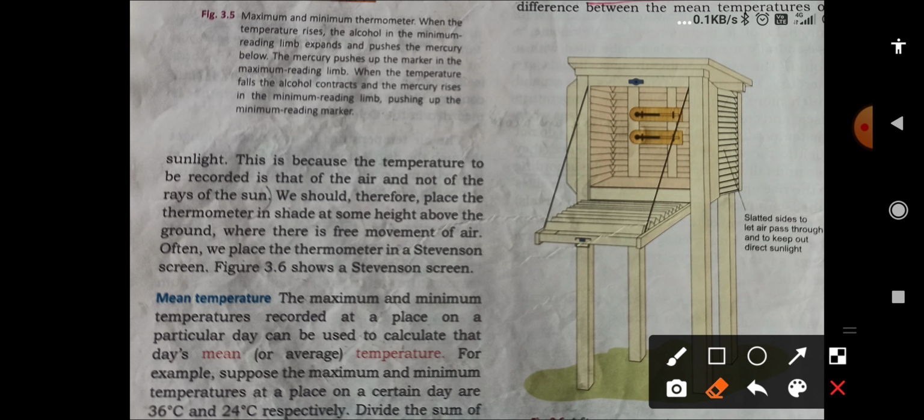Now next, how can you figure out the range of temperature? First of all, you have to take the maximum and minimum temperature.